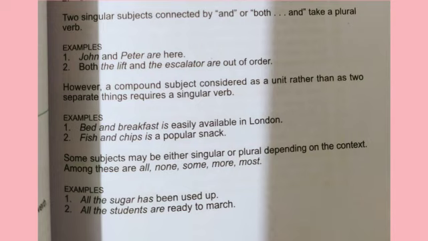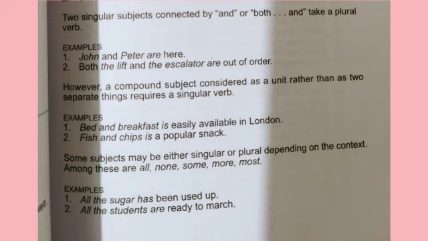So we have used "is". Next example: fish and chips is a popular snack. Fish and chips is a compound subject and we will take it as a singular subject, and it will require a singular verb as well. Okay.